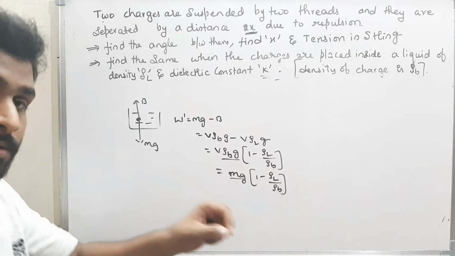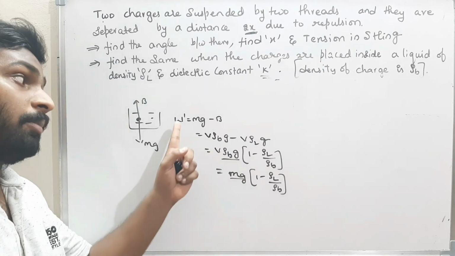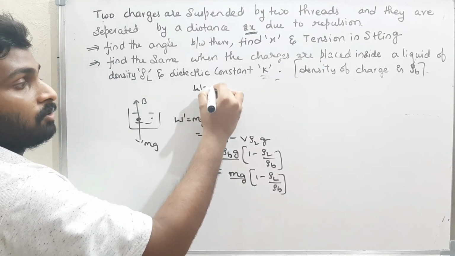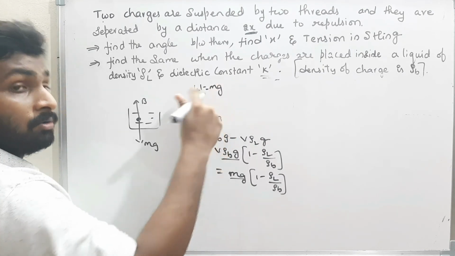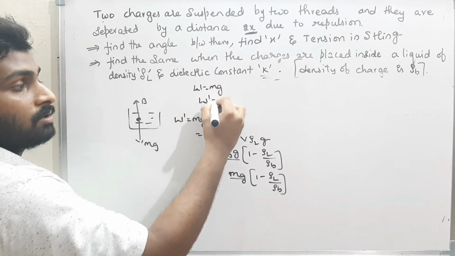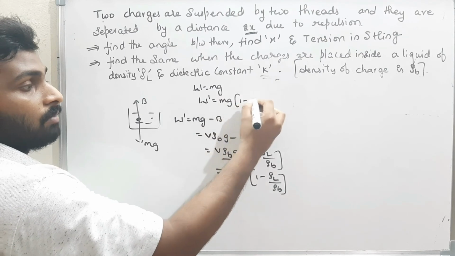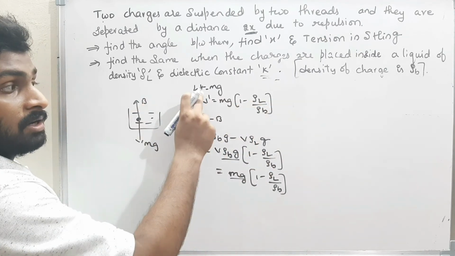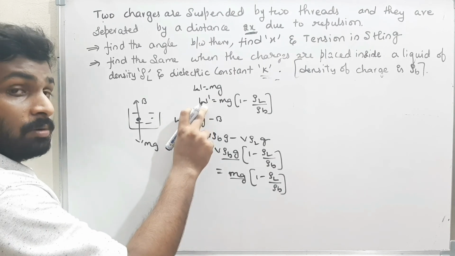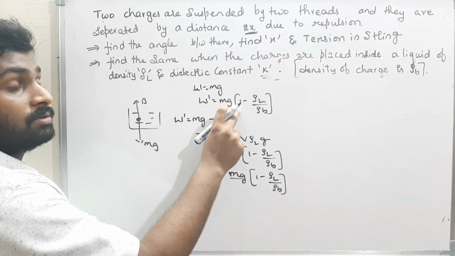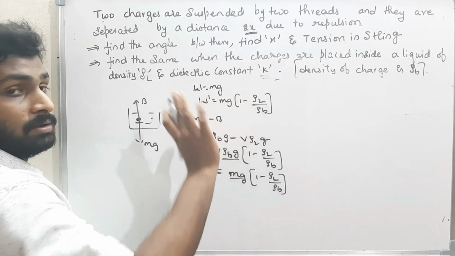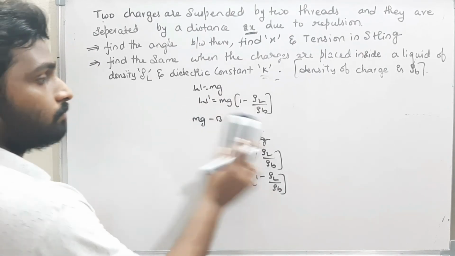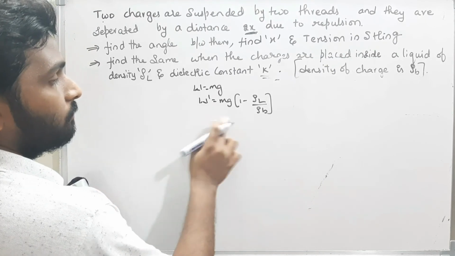That means when I place the object inside the liquid, the apparent weight is W dash. Initially it is W, that is m into g, but now the weight is W dash. It is nothing but m g into 1 minus rho L by rho b, the new apparent weight. This one we will study in fluids. Okay, well and good. Now I got the apparent weight.